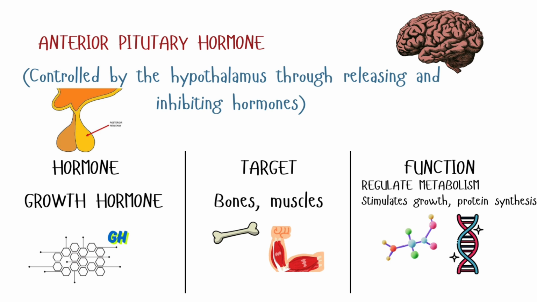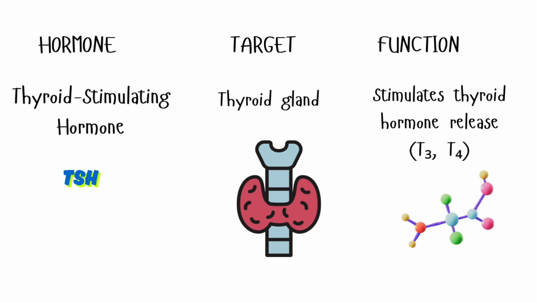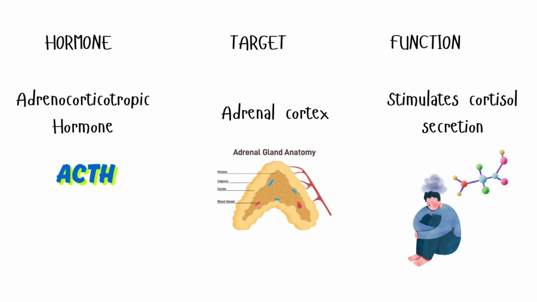The anterior pituitary secretes several important hormones. First one is growth hormone, known as GH, which stimulates growth of bones and muscles and regulates metabolism. Second one is thyroid stimulating hormone, also called TSH, which triggers the thyroid to release T3 and T4 hormones. Third one is adrenocorticotropic hormone, also called ACTH, which stimulates the adrenal cortex to release cortisol, especially in response to